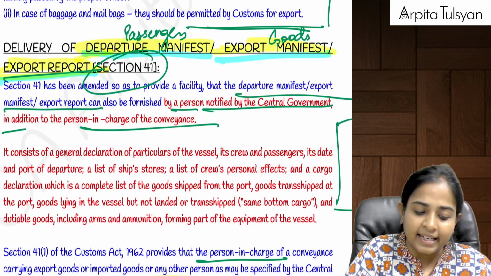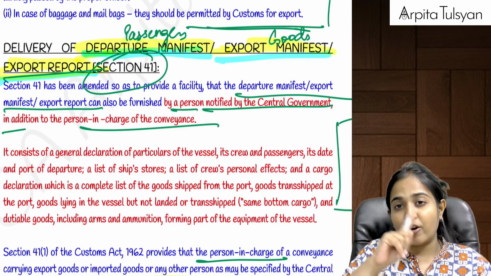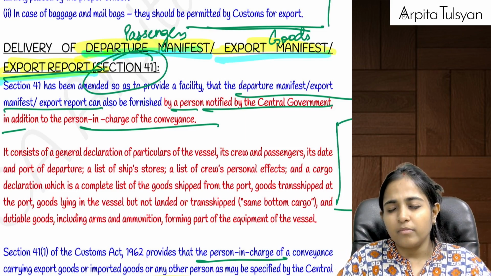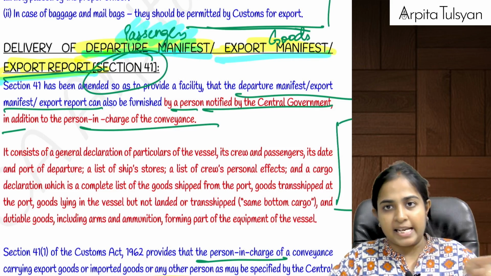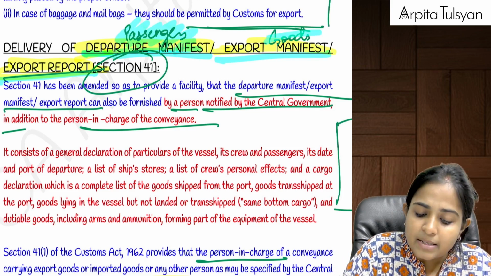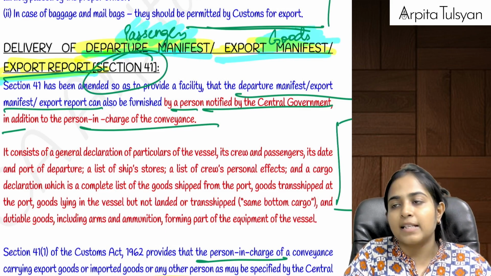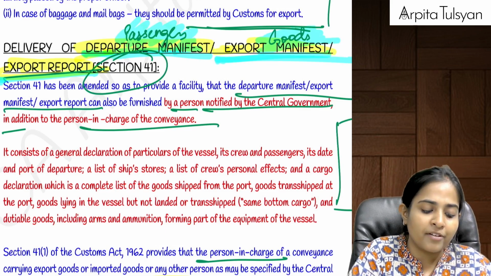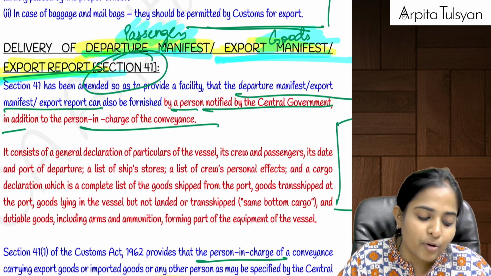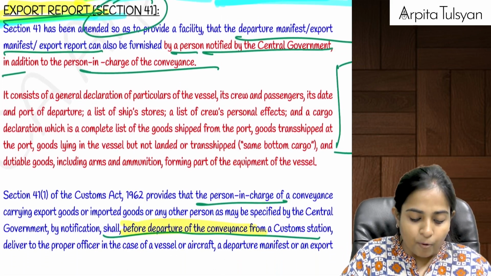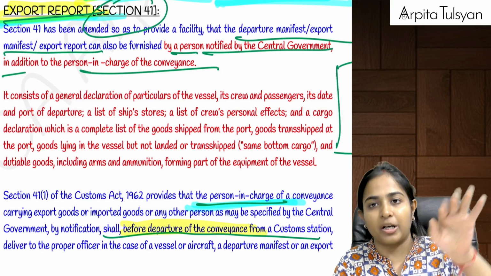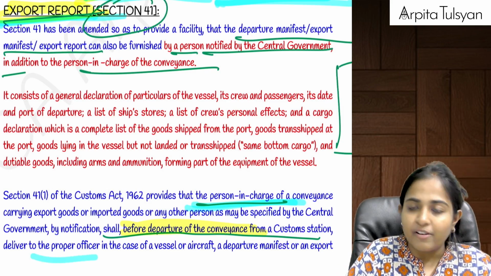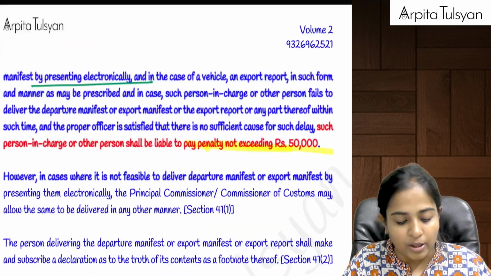Now you can link it. Departure manifest, just like your arrival manifest in import, will be there for passengers if you are taking any passengers outside India. Then similarly for goods by way of vessel or aircraft, we are going to prepare export manifest, and for export by land we are going to prepare export report. The person in charge will, before the departure of the conveyance, prepare this and deliver it to the proper officer.